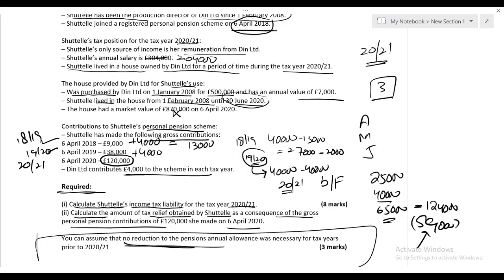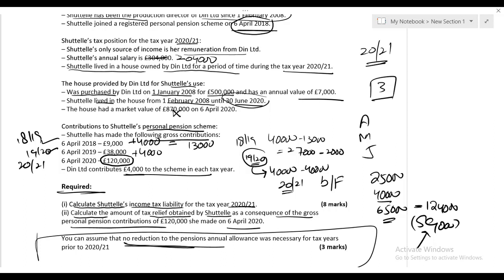Question: Sir, in the entire question, you did not discuss anything about 17-18. Why did I not discuss 17-18? Because in the tax year 17-18, Shuttle was not a member of a registered pension scheme. First time ever in tax year 18-19, Shuttle became a member of a registered pension scheme. So obviously all the rules are applicable from 18-19 onwards.